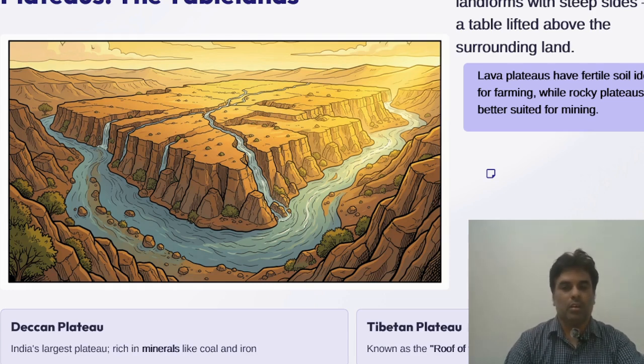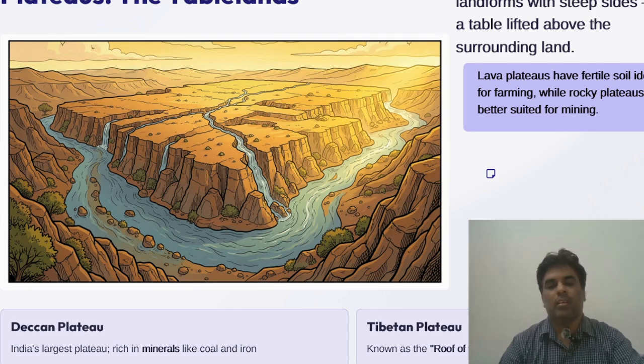Here, adapted plants: cacti store water in thick stems, and roots spread wide to catch rare rain. And adapted animals: camels survive days without water, and reptiles burrow to escape heat. And in India, the Thar Desert, the major desert in Rajasthan, is home to unique culture and wildlife.